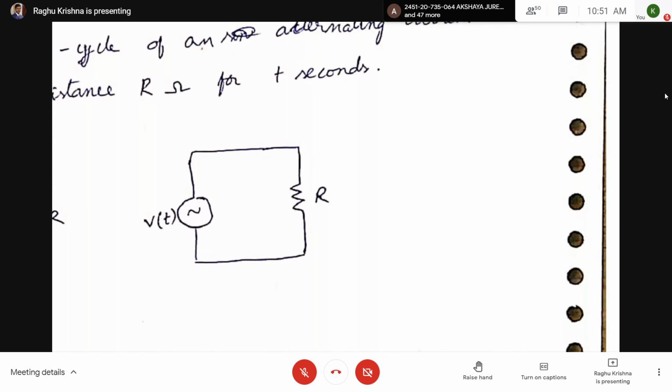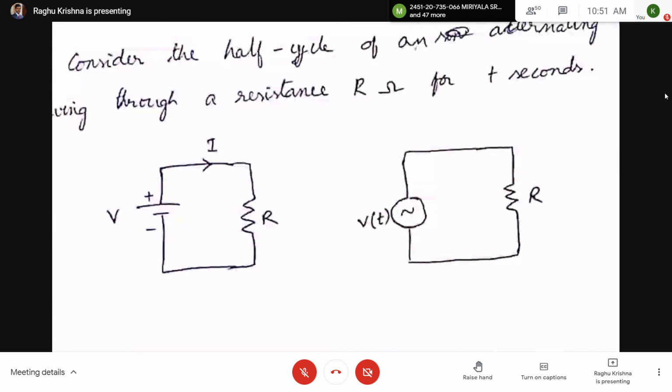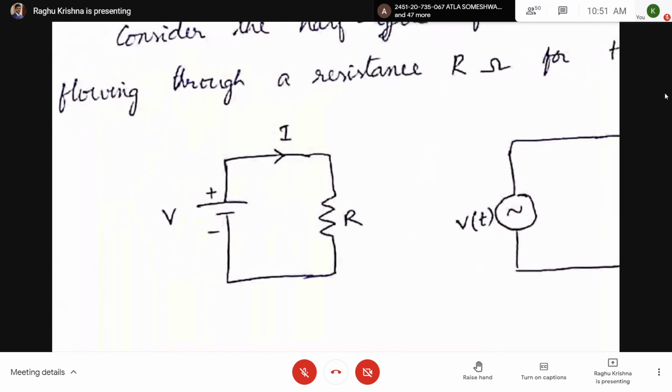Now, if I want the RMS value of this alternating voltage, we have to take a DC voltage. Take the first circuit. Here, we apply a DC voltage for the same 10 minutes, the same time. The value of this voltage V must be such that it produces the same amount of heat as produced by the alternating source.